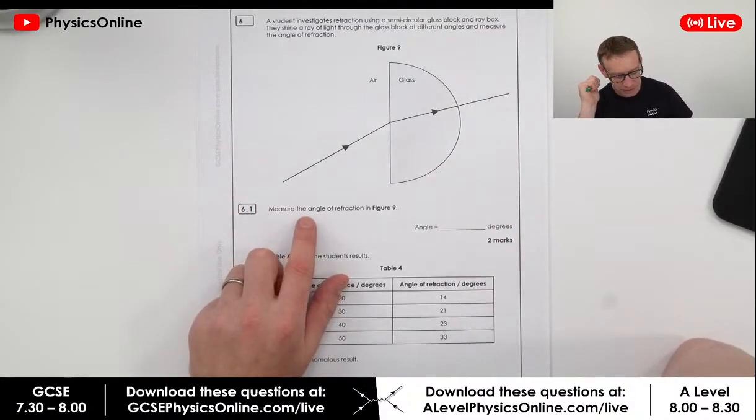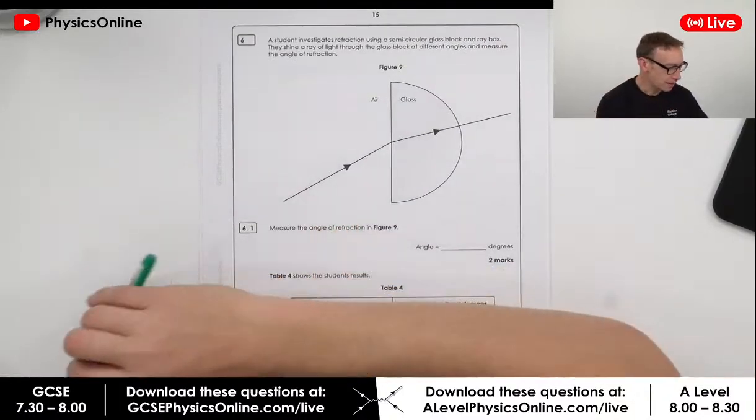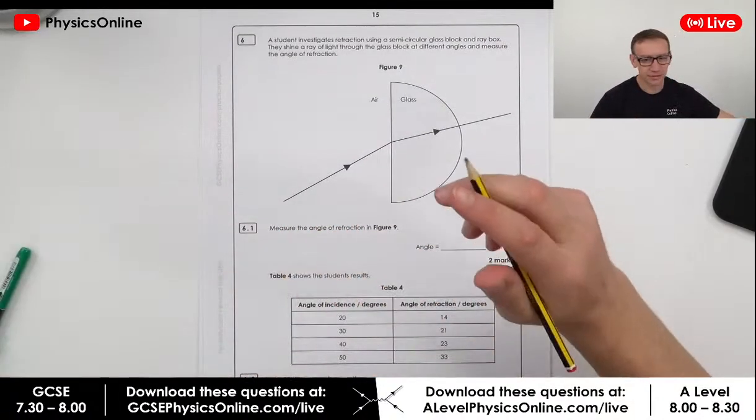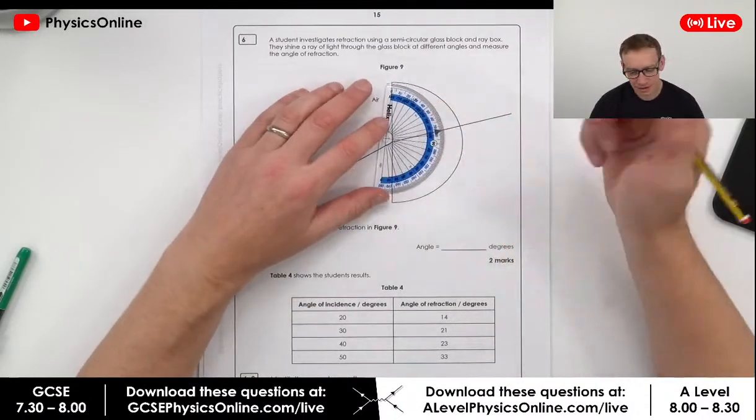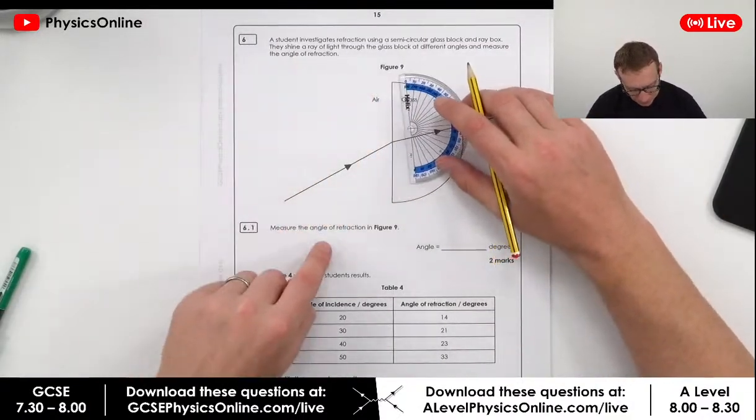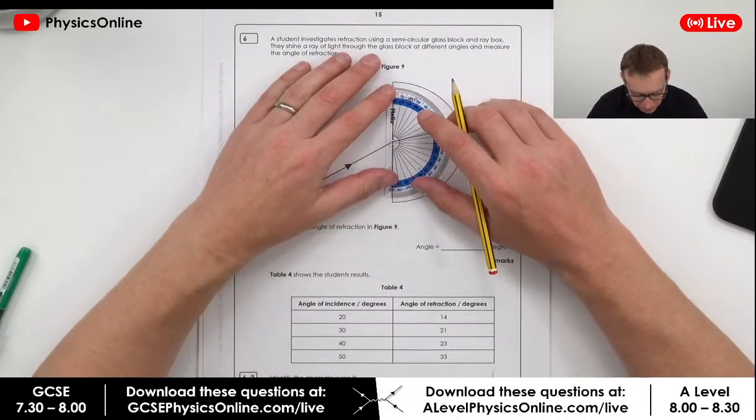Measure the angle of refraction in figure 9. Okay, so this one here is easy marks. Again, as I've already done many times, you need your protractor and you need a pencil. The angle of refraction, well, that's going to be the angle over here. So this is going to be the angle of refraction.